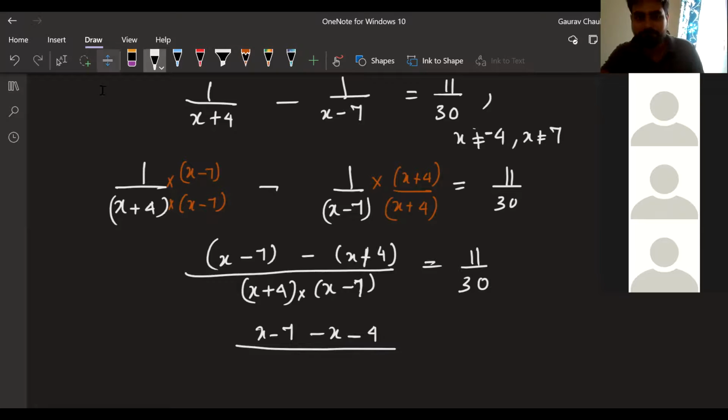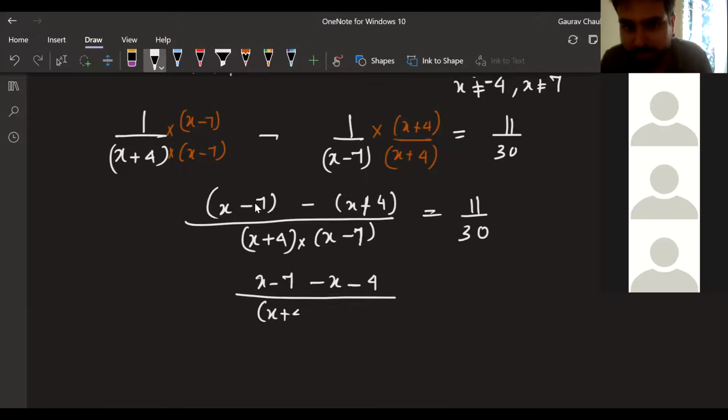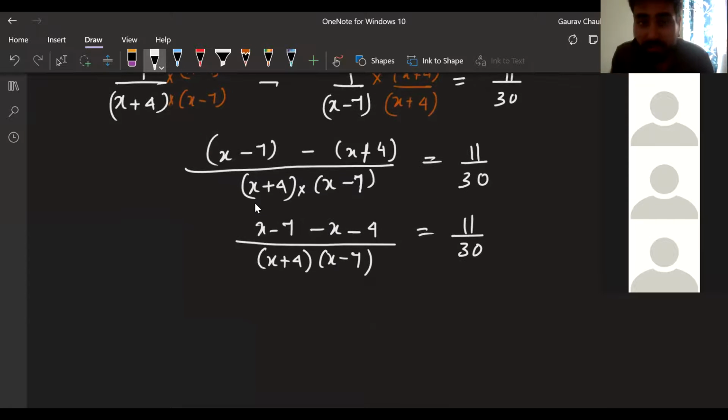Okay. And the denominator, I'm going to keep it like that only for now. Okay. X plus 4, just so that we do just one step at a time. You can choose to do more than one step at a time. It's your call. No big deal. You're in 10th grade now. Now I see in the numerator, something is getting simplified. It's getting a little simpler.